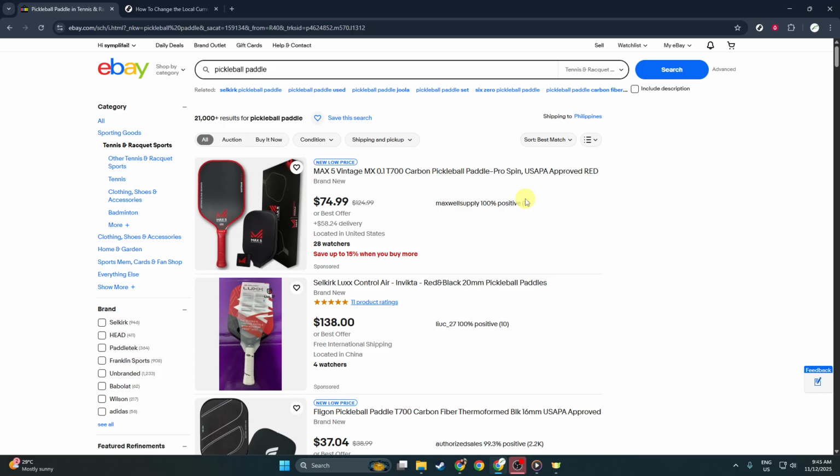By following these steps, you can view prices in USD whenever you search for items on eBay. Whether you're buying or just browsing, understanding the cost in a familiar currency can make your shopping smoother and more satisfying. I hope you found this tutorial helpful and that it enhances your future eBay experiences.